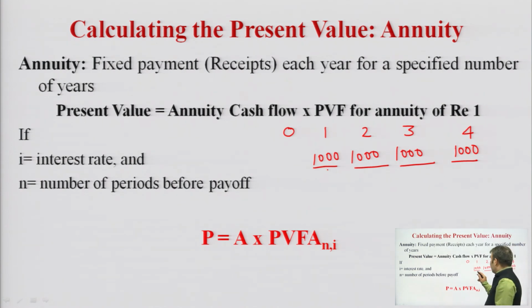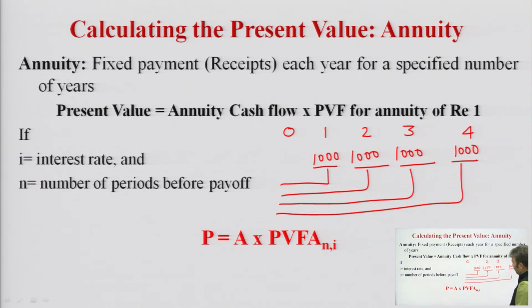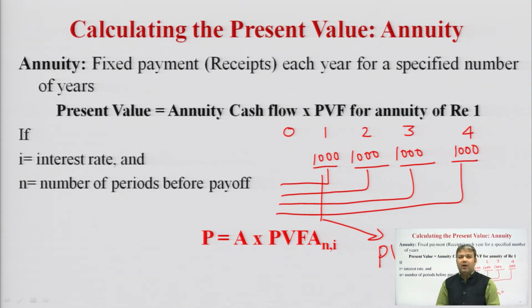In a single flow I was calculating this. Every corresponding value was going to be multiplied by its corresponding present value factor of a single cash flow for a given period and for a given rate of interest, n is equal to n and I.